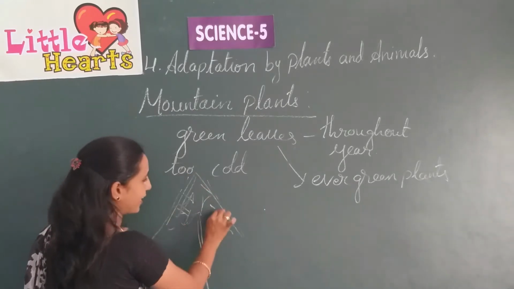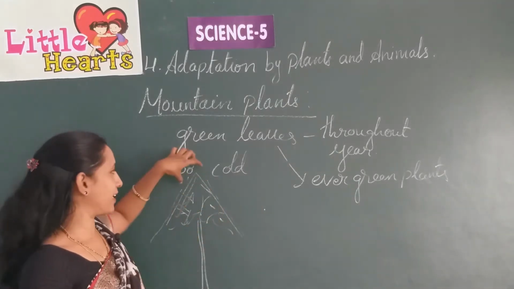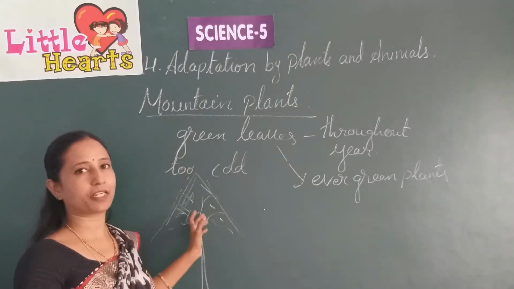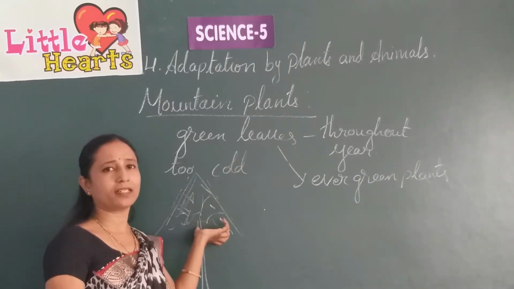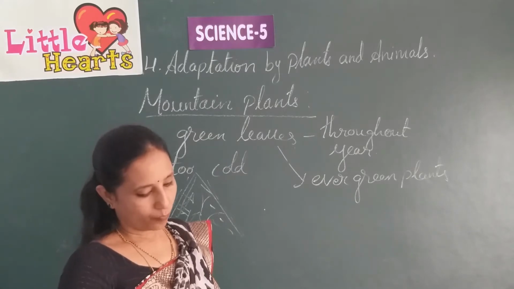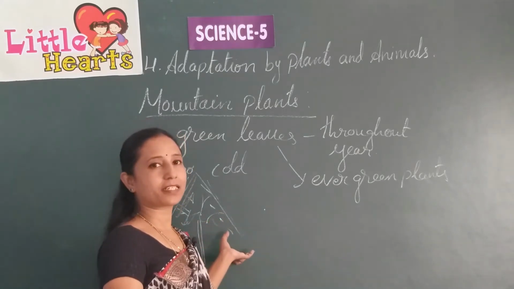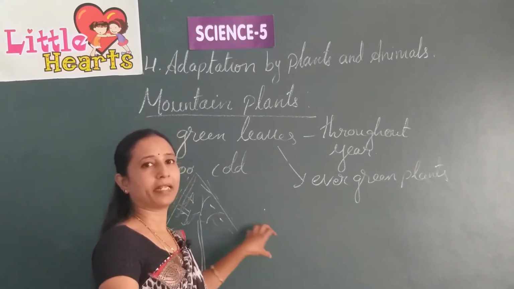It will not stay on the trees as they are conical in shape. This is the adaptation of the trees which stay in these mountain regions, so that they can stay for a long time, many years.